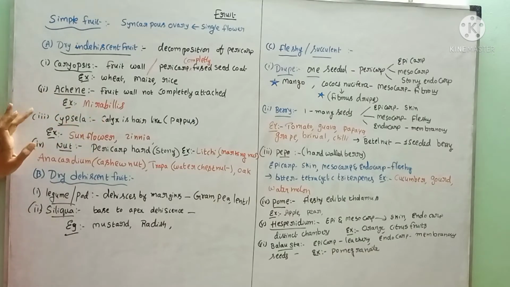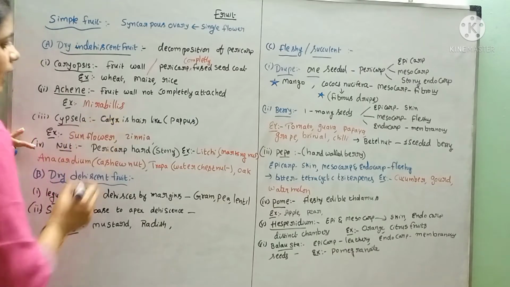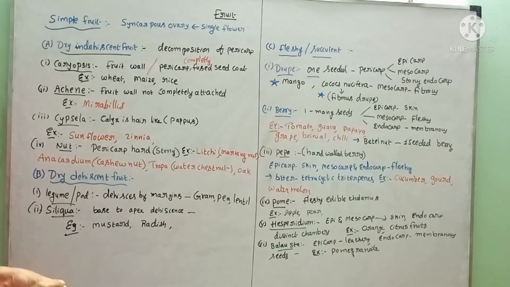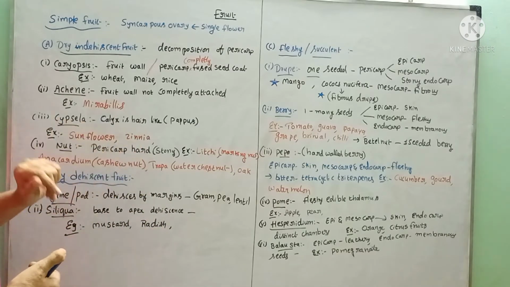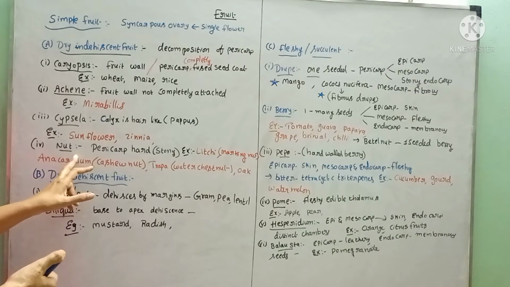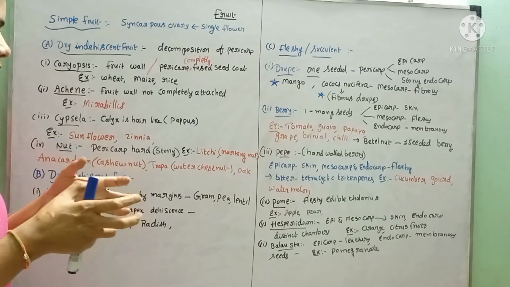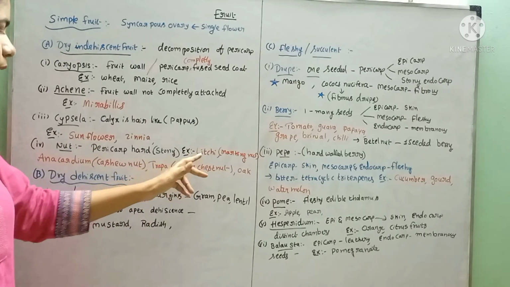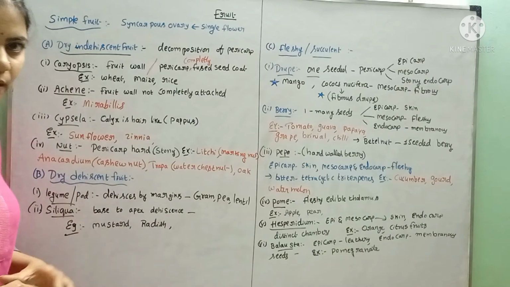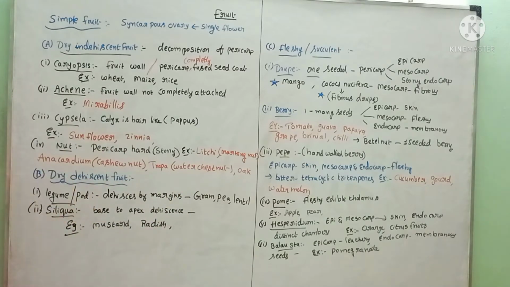Example, Mirabilis. Cypsela. In cypsela, the calyx is hairy, which is called pappus, and helps in the dispersal of the seed or fruit. Example, sunflower. Nut: here the pericarp is stony or woody and hard. Example, lychee, cashew nut, Trapa, walnut, oak also.